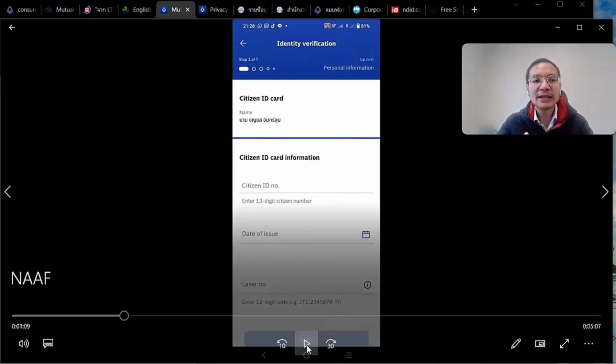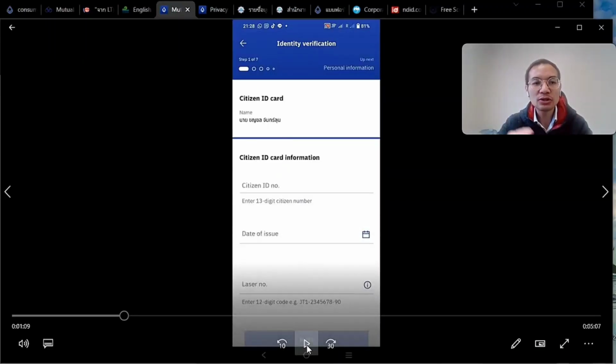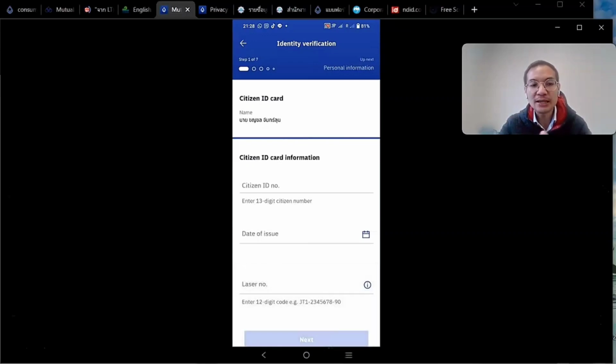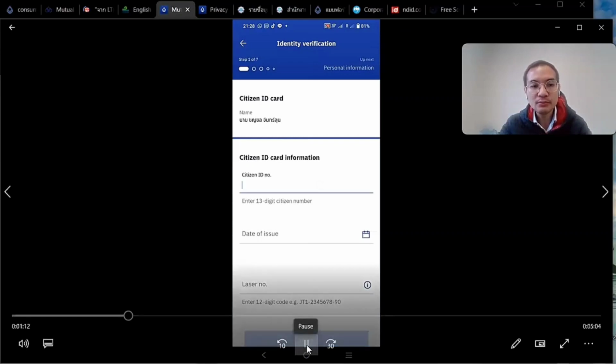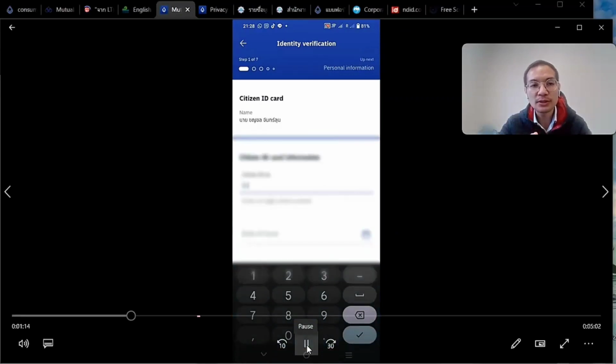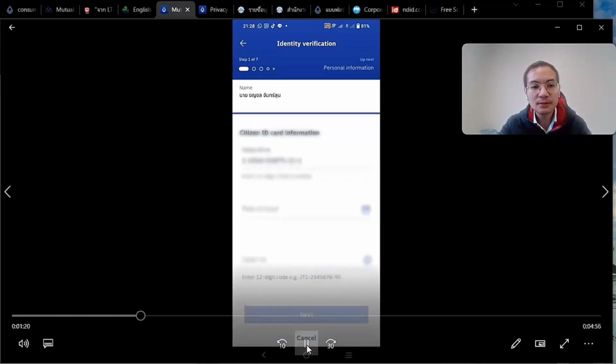This is the KYC part, the customer due diligence part. I will have to provide them with the personal information. As you can see here, that's my name in Thai, and I have to provide them with the 13-digit identification number. So I'm going to blur this part because it's quite sensitive. Okay.